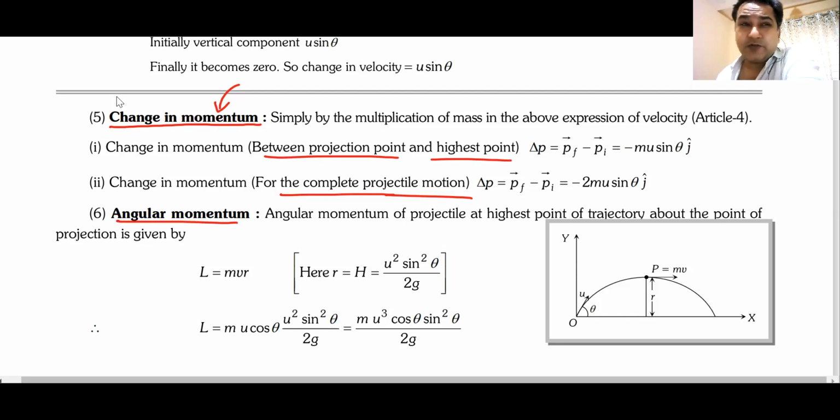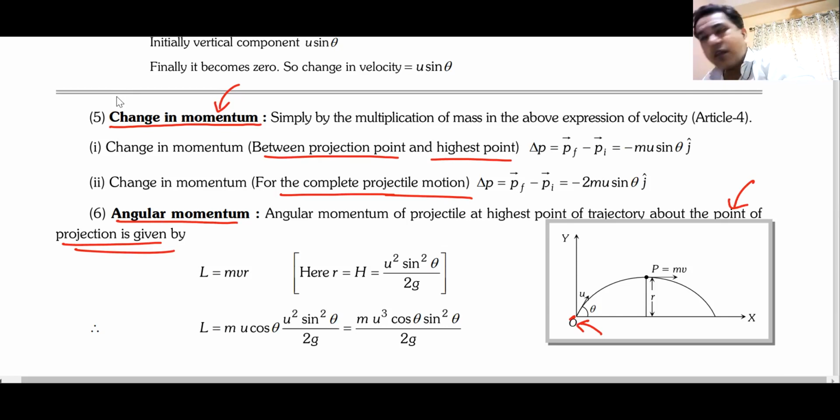Change in angular momentum. I hope you know what is angular momentum. With respect to some point, let us say with respect to the point of projection, in most of the cases, whenever you get this question, what is the change in angular momentum of the projectile? It will always be with respect to the original point of projection.